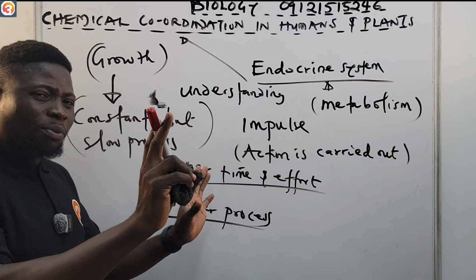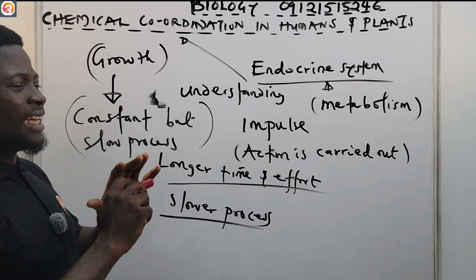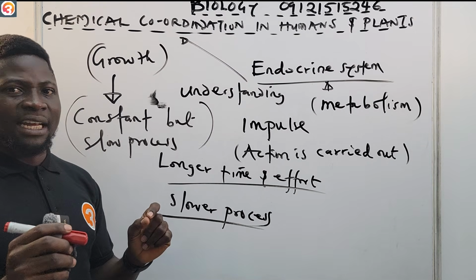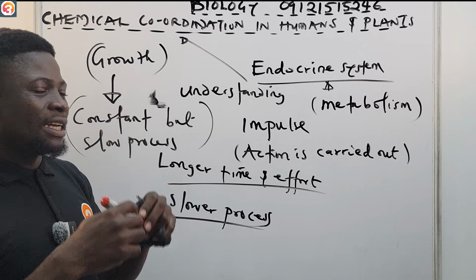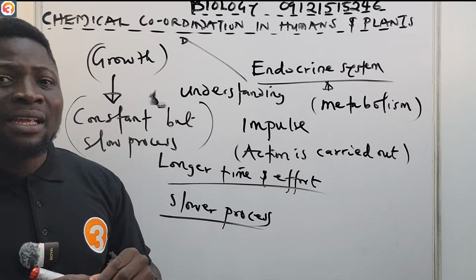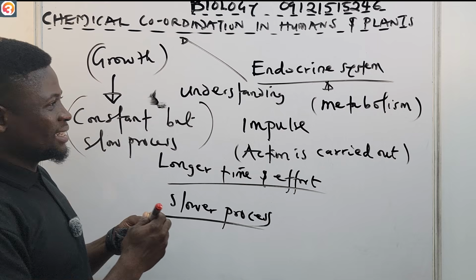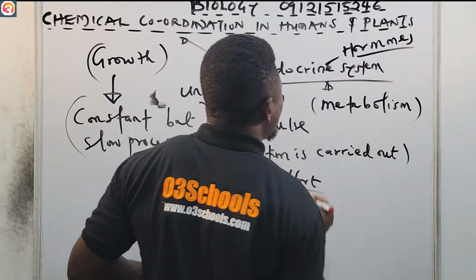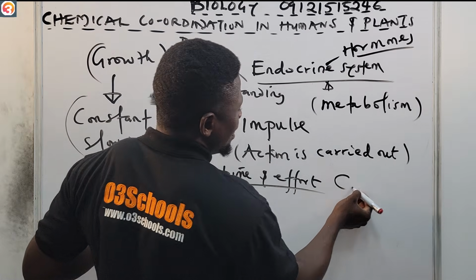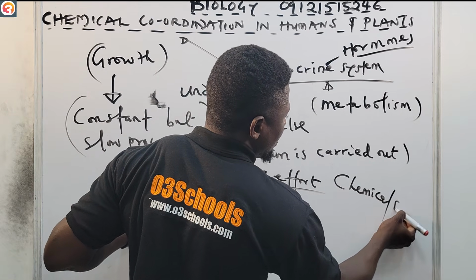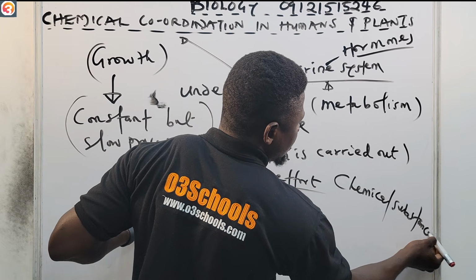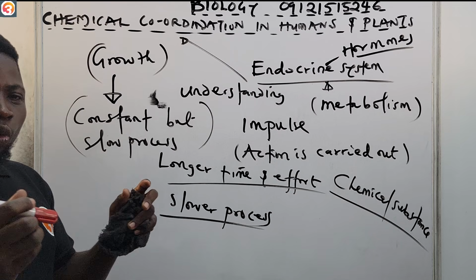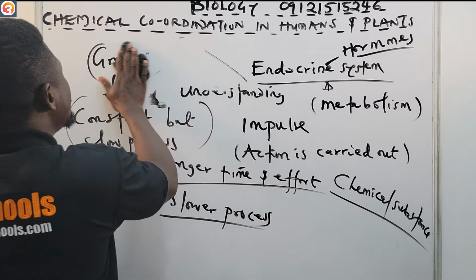So because they are slower processes, a full system is dedicated to those kinds of slow processes, and it is the endocrine system. And how does the endocrine system do this? The endocrine system secretes chemical substances that are known as hormones. But now, what are hormones? Let's quickly see what hormones are.